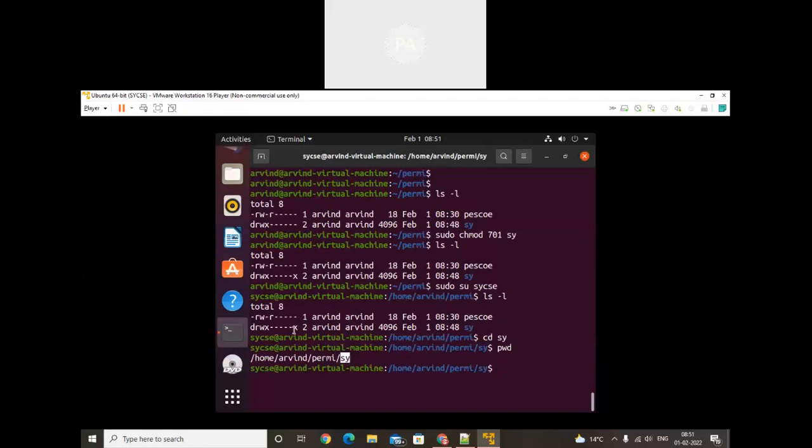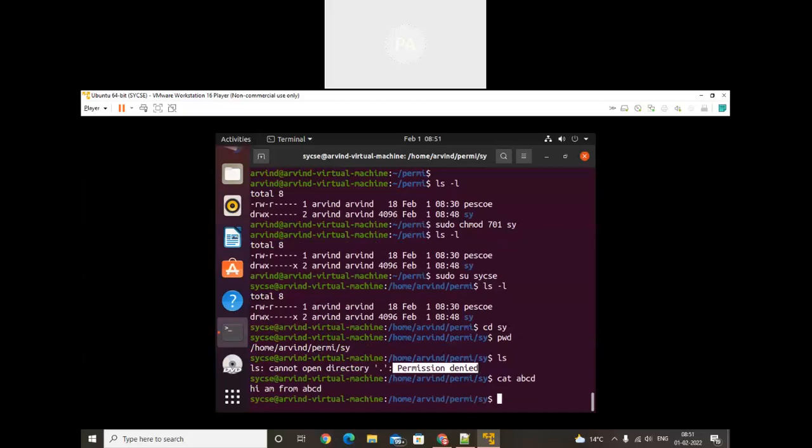Is there write permission? No. Check with ls. See, permission denied. We cannot list the objects. We cannot list the objects. There is no permission even to list the objects. We know that the file name is abcd. So let's try cat abcd. We do not have permission.